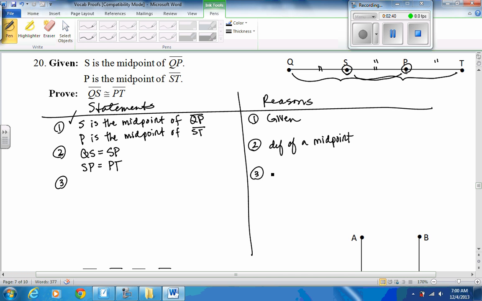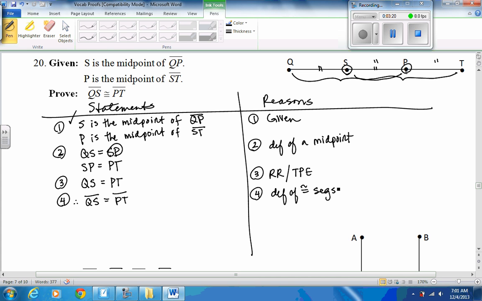But I have equals, so I can use the replacement rule, or as we just talked about, it could also be transitive property of equality. If I use the replacement rule, what I would be doing is rewriting the measure of QS, and I would be replacing the SP in that first equation. Instead of saying the measure of QS equals the measure of SP, I would be replacing the SP with PT. Well, that's really close to what we wanted. The only difference is I need to change it to congruent by the definition of congruent segments.